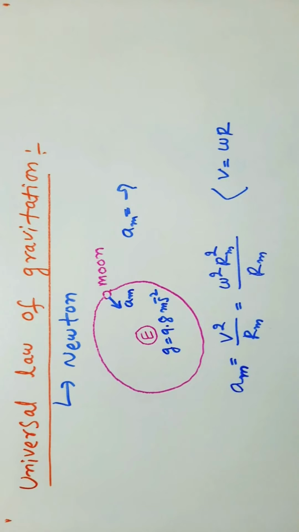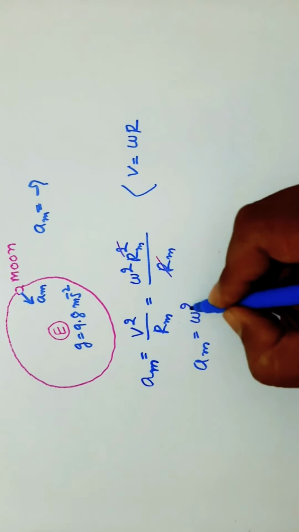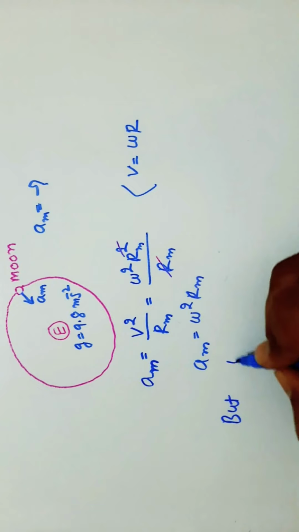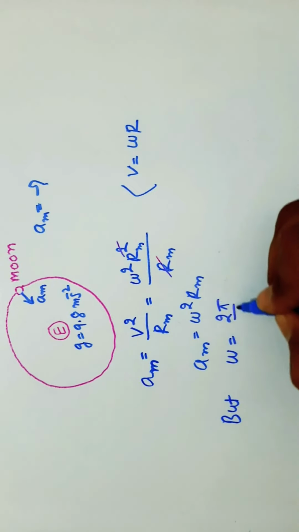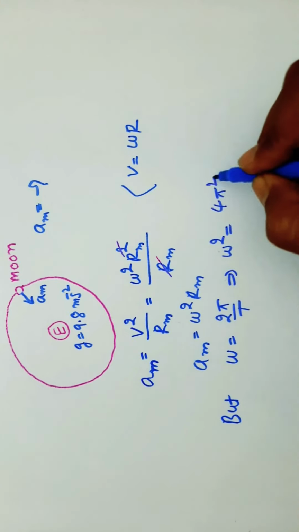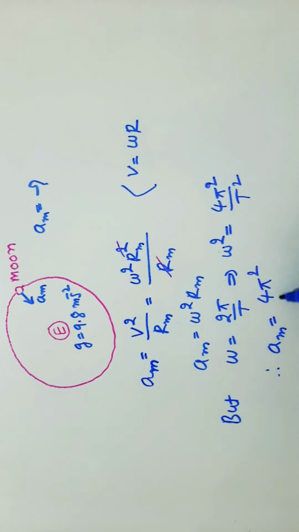So one rm cancels, and the remaining term is am is equal to omega square into rm. But we know omega is equal to 2 pi by T. So omega square is equal to 4 pi square by T square. Therefore am is equal to 4 pi square by T square into rm.